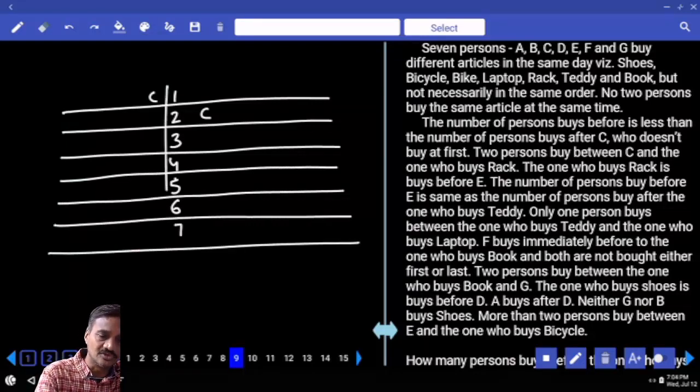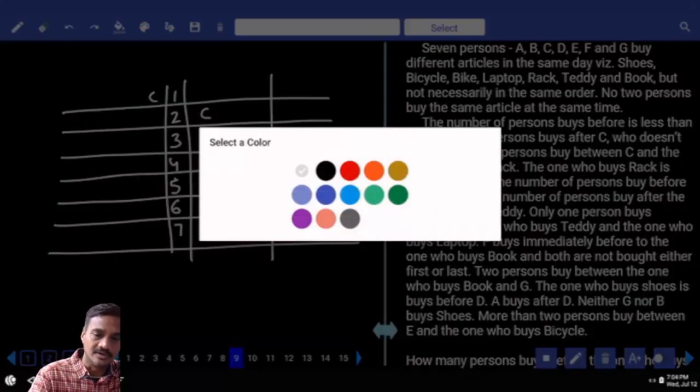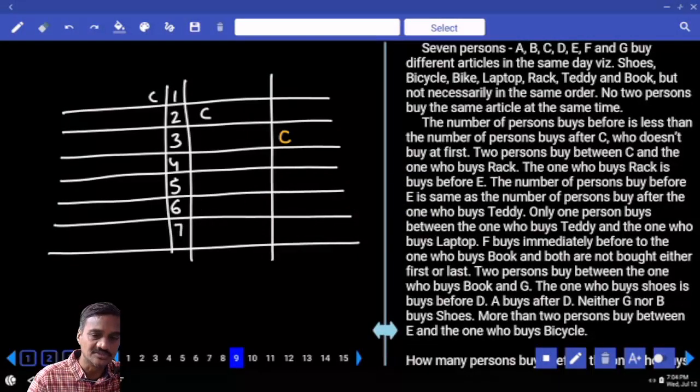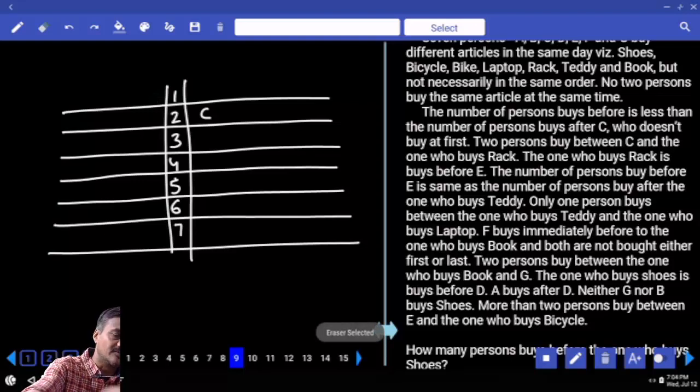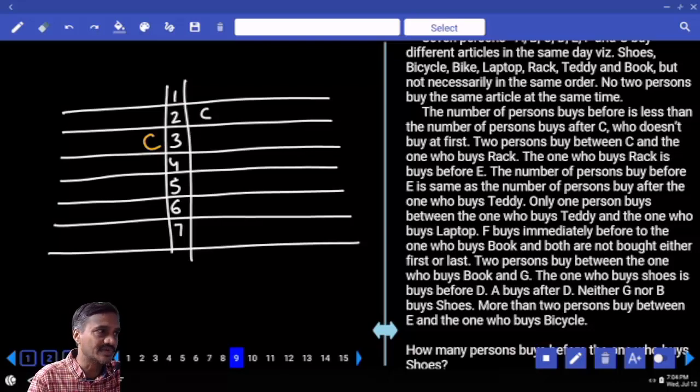Now if C is at the third place, how many persons are there before C? 2 persons before C and 4 persons after it. Then can we have C at this place? There it is an equal number, and if C is here, before is more than after. So broadly how many possibilities? We have 3 possibilities. Then C does not buy at the first, so C is not at the first place and this place is ruled out. What is the only possibility left over here? C has 2 different possibilities, one on the left hand side, the other on the right hand side.